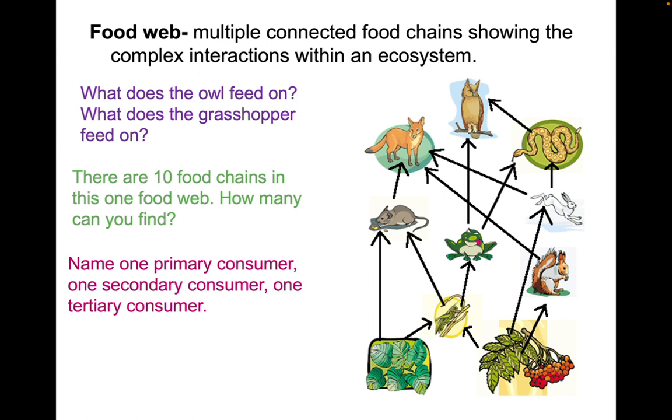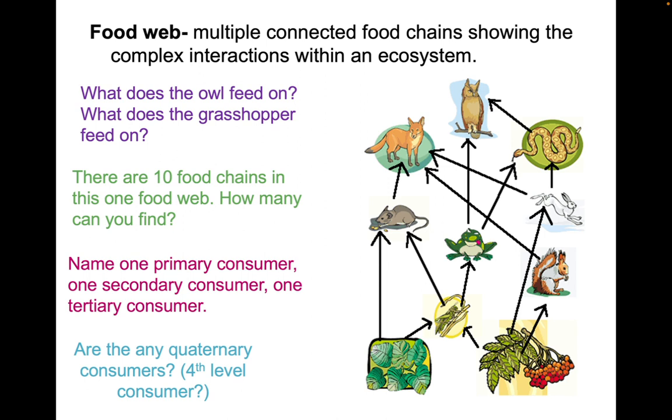I want you to write down in your notes packet one of the primary consumers, one of the secondary consumers, one of the tertiary consumers. You can even put just a P, S, or T next to the organism. And if there are any quaternary consumers, which is a fourth level consumer.